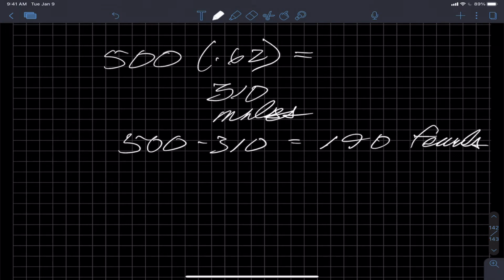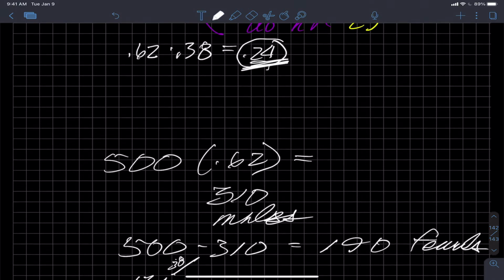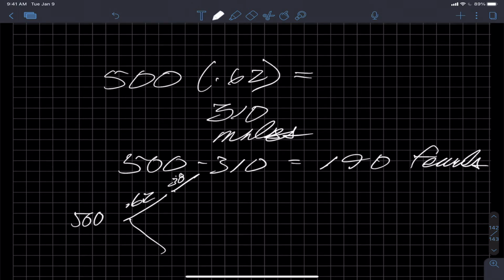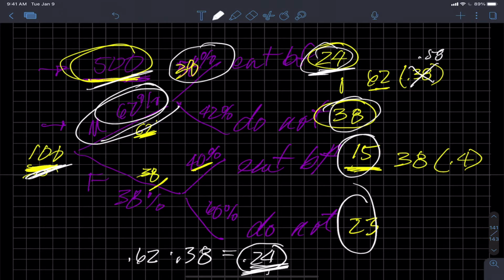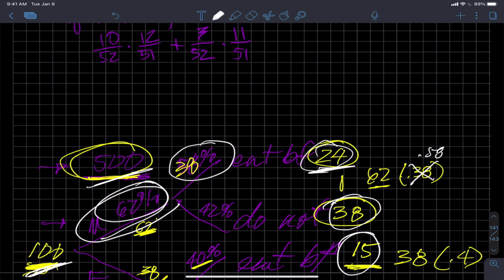And then how many males in the sample eat breakfast? Well, we already sorted that out. It's 24. No, it's not 24, because that was for 100 people. So we have to do this kind of thing. There were 500, 62%. And then what was it that eat breakfast? That was 38%, if I remember correctly, I'm looking at the other screen. I'm sorry, 58%. So actually I did that wrong because I used 38. So that's just wrong, 0.58. That makes sense because these four numbers don't add up to 100, do they? So they do because I did this number incorrectly.